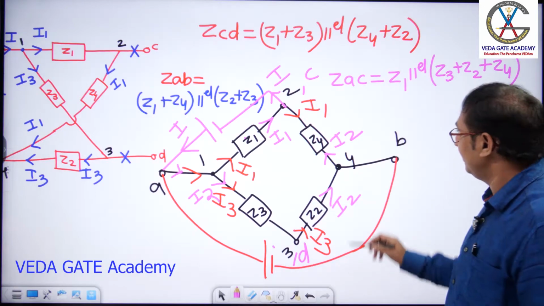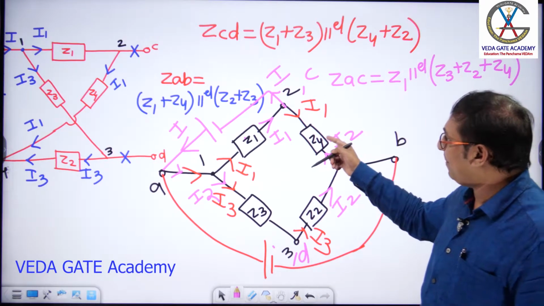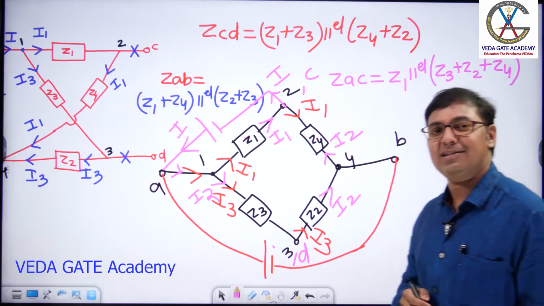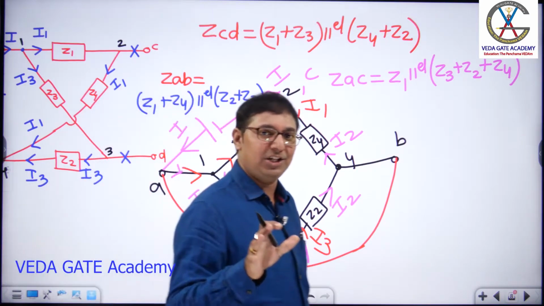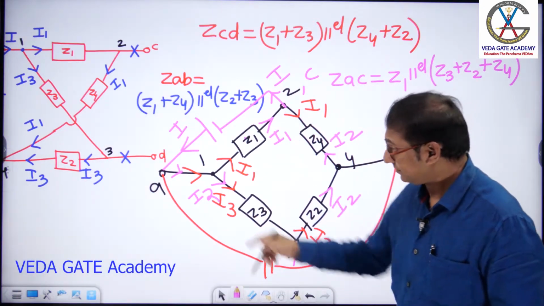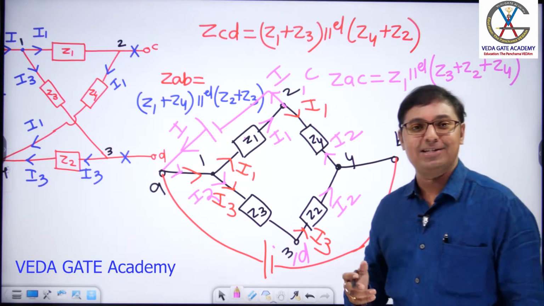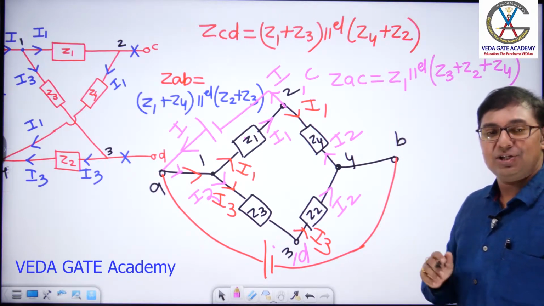Come on, engineers. Suppose I ask ZCB, what is your answer? Z4 parallel with the series combination of the other three. Clear? Any difficulty? Follow the basic procedure: connect the test source and do the current distribution. Once the current distribution is done, you can easily identify which elements are connected in series and which are connected in parallel. Done, sir? Shall we go to the next question?